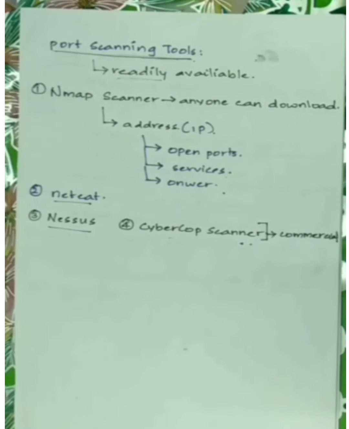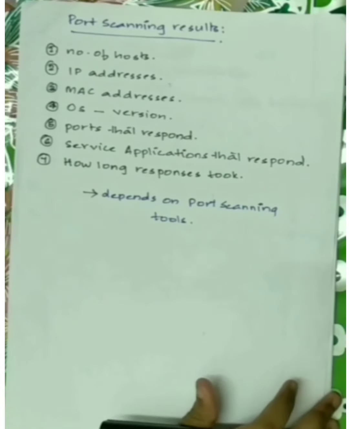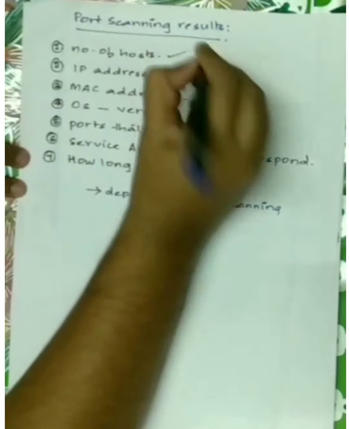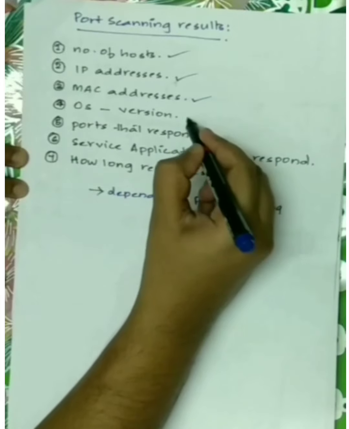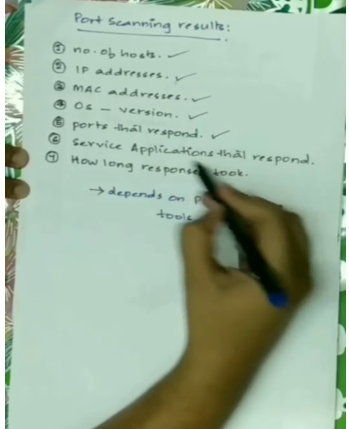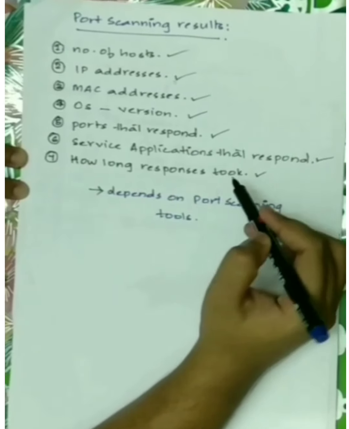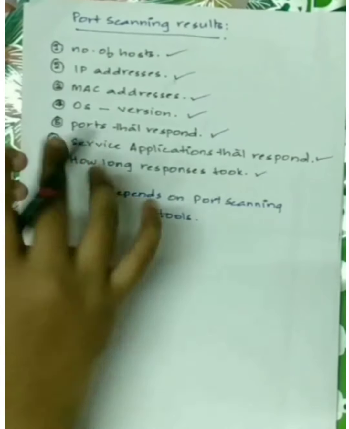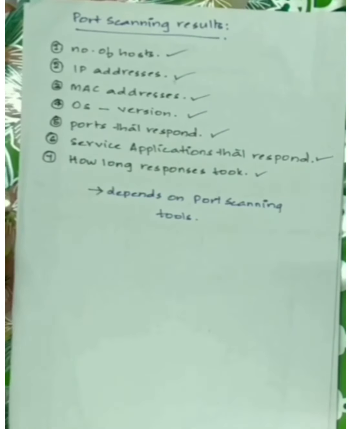Now we'll discuss the port scanning results, or what we get when we perform port scanning. There are 7 results for port scanning, and these results will depend on the port scanning tools that we use. The results are number of hosts, IP addresses, MAC addresses, that is physical address, operating system and its version, ports that respond, service applications that respond, and how long the responses took. So these are the 7 port scanning results. Again, this depends on the port scanning tools that we use. So that's all about port scanning.